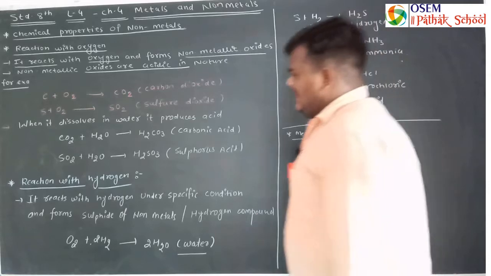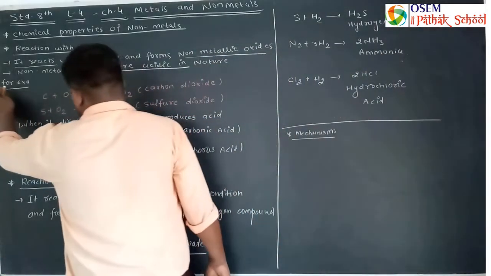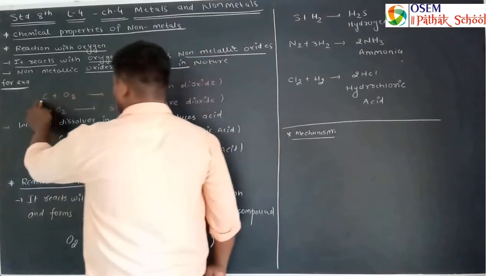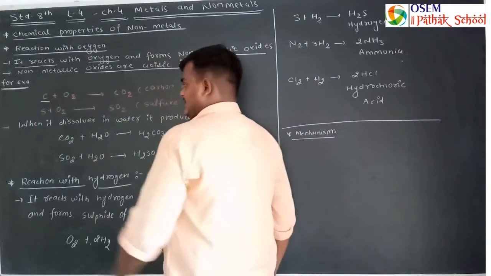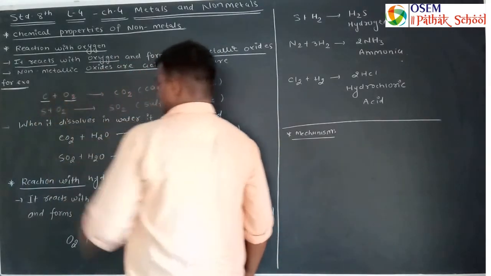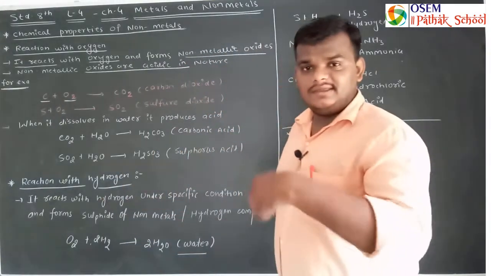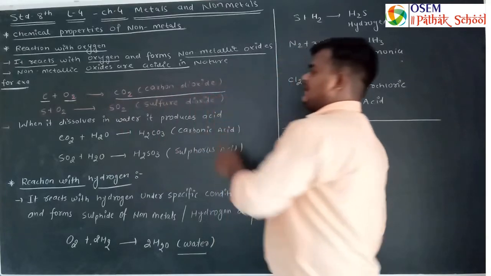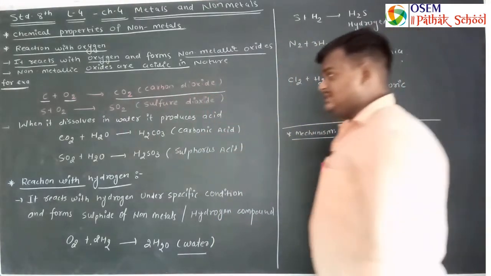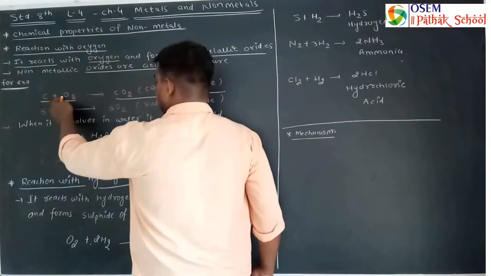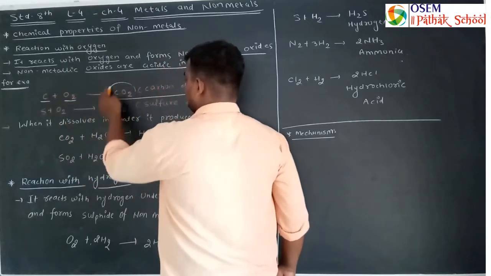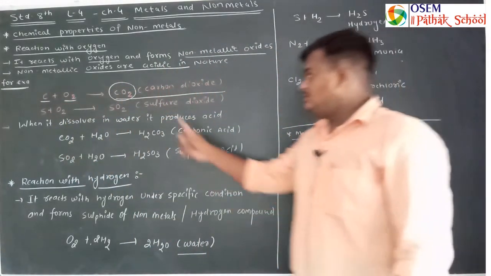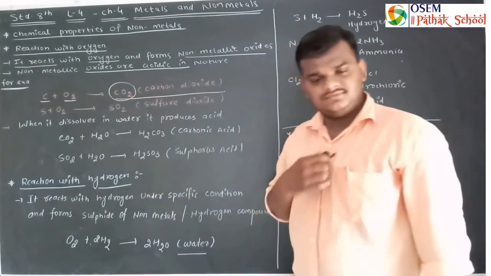So carbon, for example. Carbon is a non-metal and it reacts with oxygen. Carbon reacts with oxygen and produces carbon dioxide. C represents carbon plus oxygen O2, so CO2 is carbon dioxide. This is a non-metallic oxide.